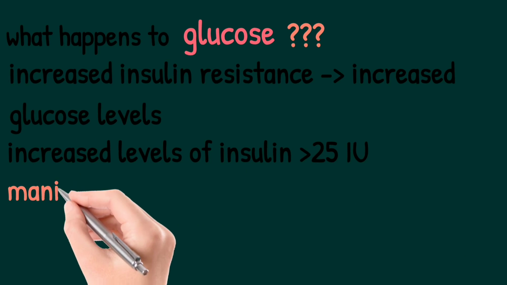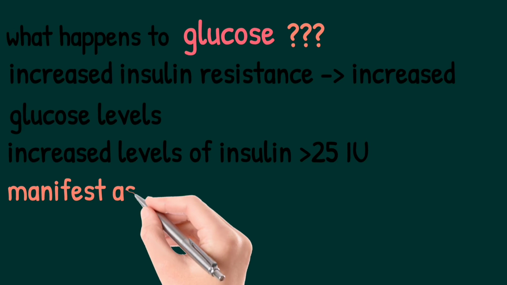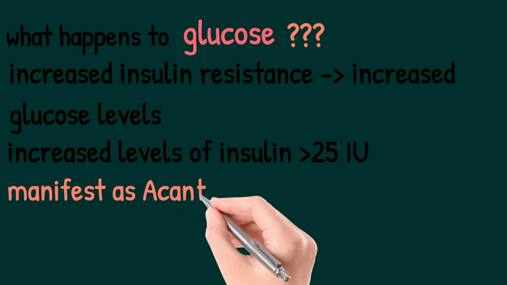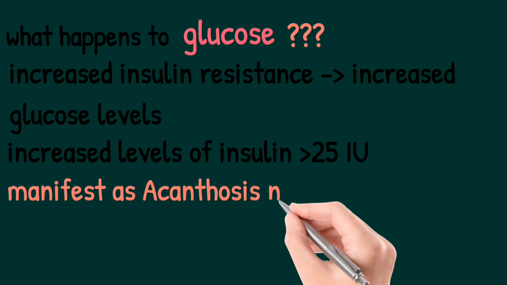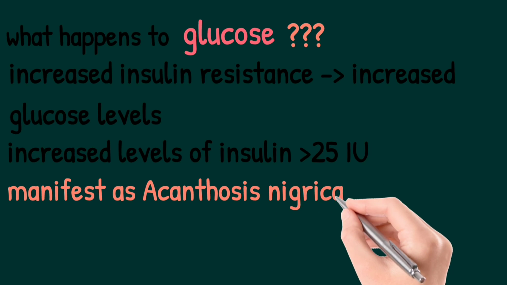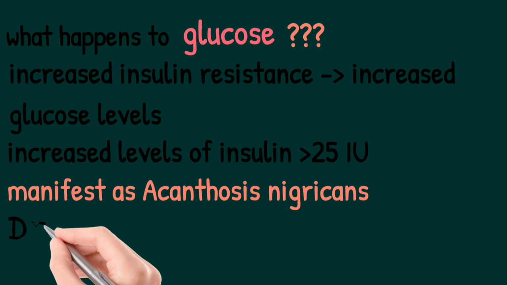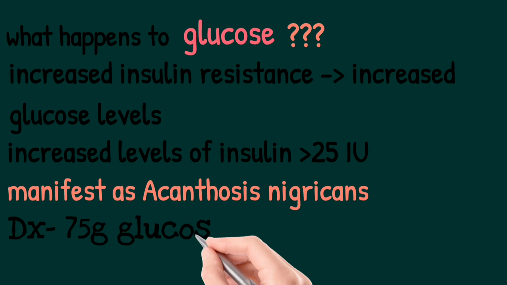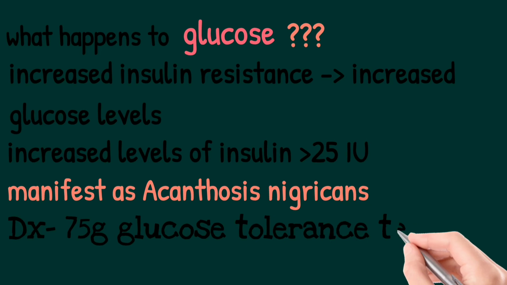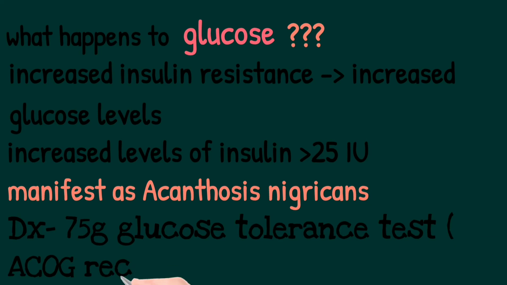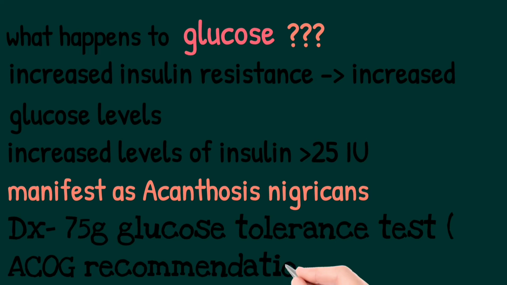But the insulin level as such is always raised, leading to more than 25 international units of serum insulin. This usually manifests as acanthosis nigricans, which is hyperpigmentation seen in the axilla and the nape of the neck. It is usually diagnosed by the 75-gram GTT, that is glucose tolerance test, which is recommended by ACOG guidelines.